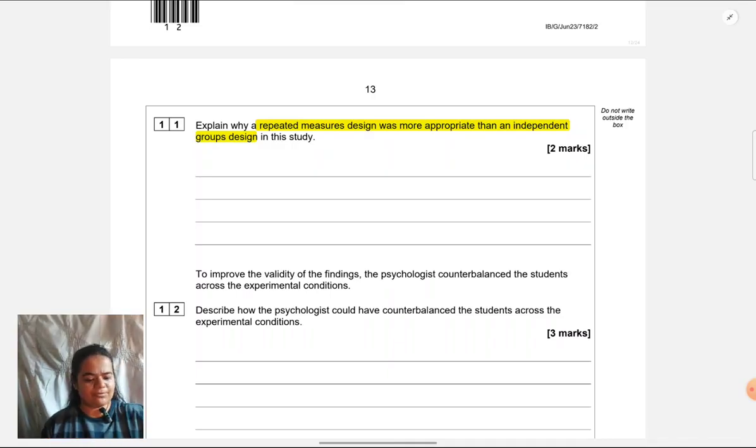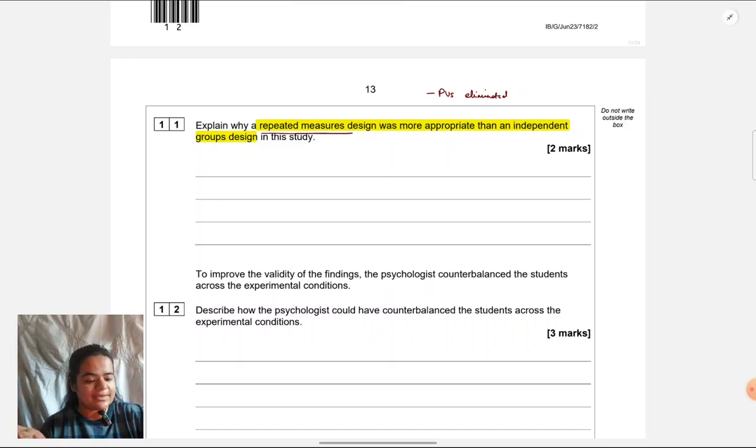So first, I'm telling you what your thought process has to be. What I've learned in research about repeated measures design, which strengths I have learned in general. Before contextualizing anything, think about generally what strengths we have learned of repeated measures design. One is participant variables are eliminated, which is the most prominent strength, the most important one, which contributes to increase in validity.